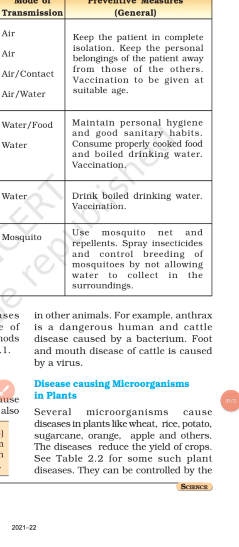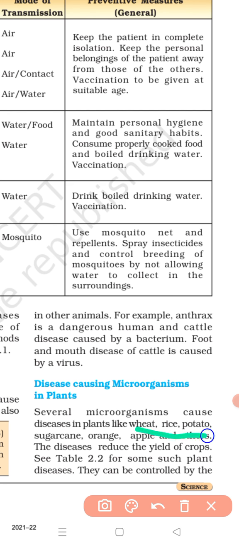Just like human beings and other animals, microorganisms also cause diseases in plants. Microorganisms cause diseases in animals, plants and human beings. Several microorganisms cause diseases in plants like wheat, rice, potato, sugarcane, orange, apple and others.